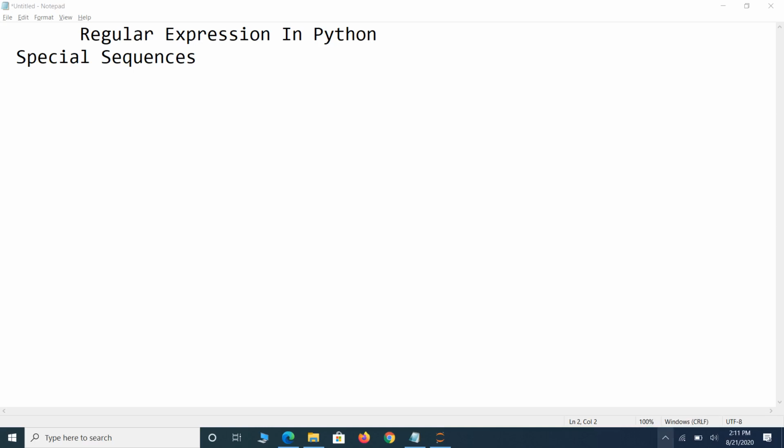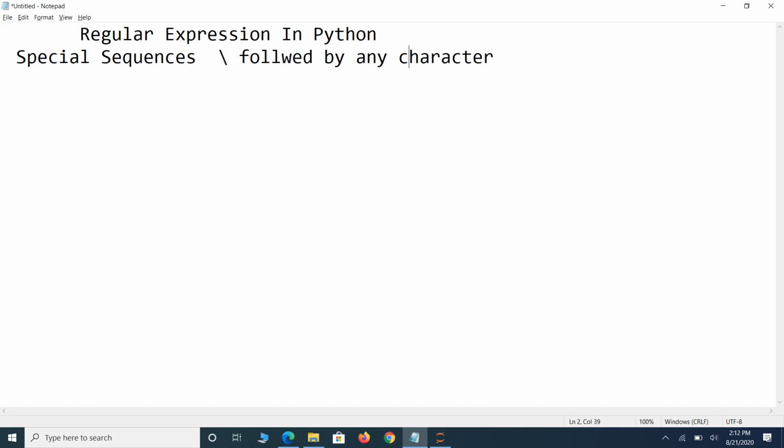In the previous session, we had discussed the meta characters that are present in regular expression. Now in this session, we will discuss the special sequences that are present in the module regular expression. First of all, what is a special sequence? A special sequence is simply a slash symbol that is followed by a character.